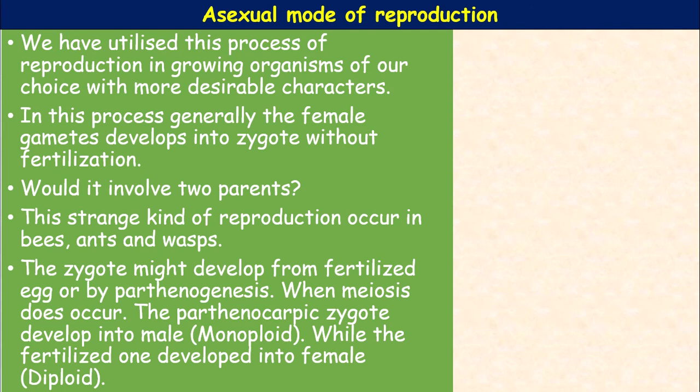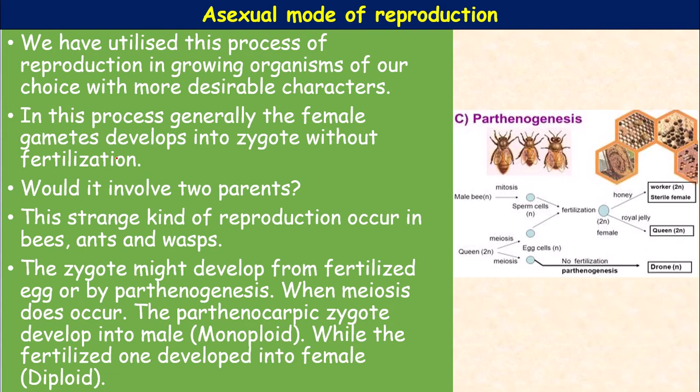The zygote might develop from a fertilized egg, or by parthenogenesis when meiosis doesn't occur. During sexual reproduction only meiosis occurs. The parthenogenetic zygote develops into a male, which is monoploid, while the fertilized one develops into a female, which is diploid.